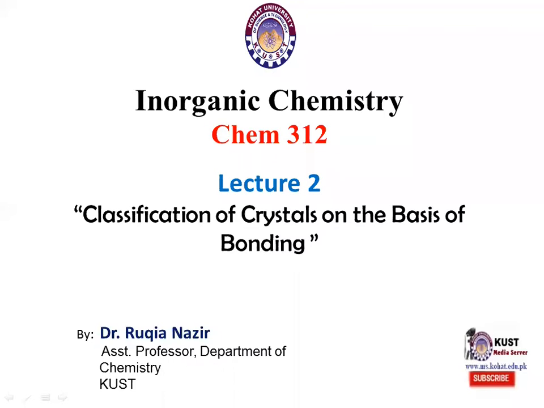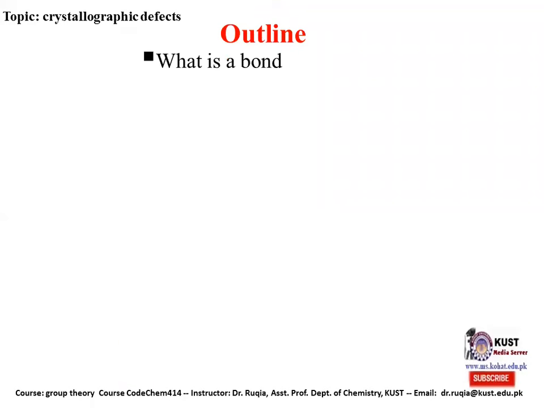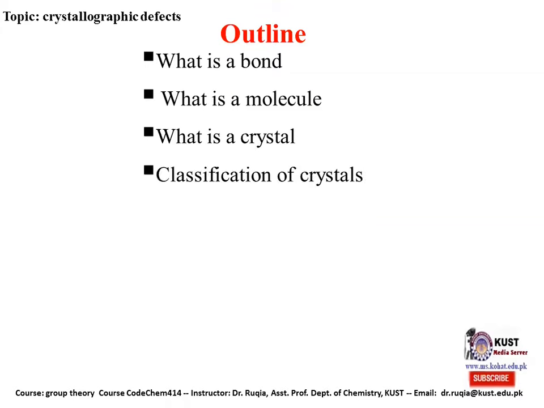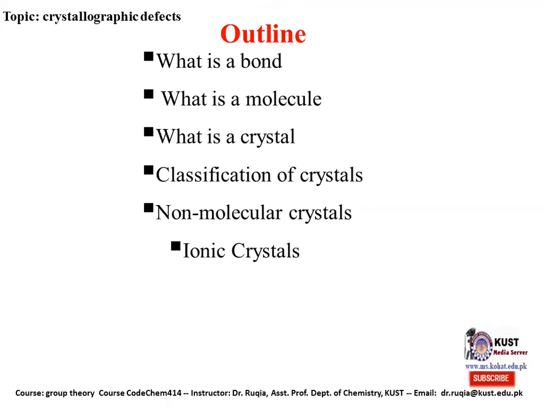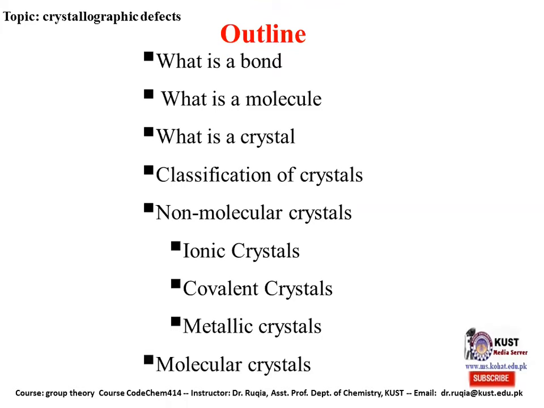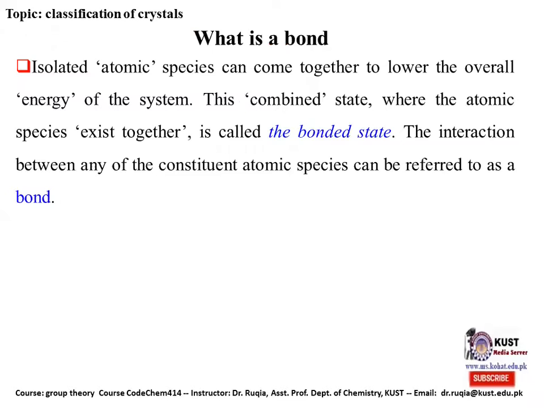Bismillahirrahmanirrahim. This is a course of inorganic chemistry, and today we'll talk about the classification of crystals on the basis of bonding. This lecture will include the topics: what is a bond, what is a molecule, what is a crystal, and classification of the crystals: non-molecular crystals, ionic crystal. The non-molecular crystals include ionic crystals, covalent crystals, metallic crystals, and the molecular crystals.